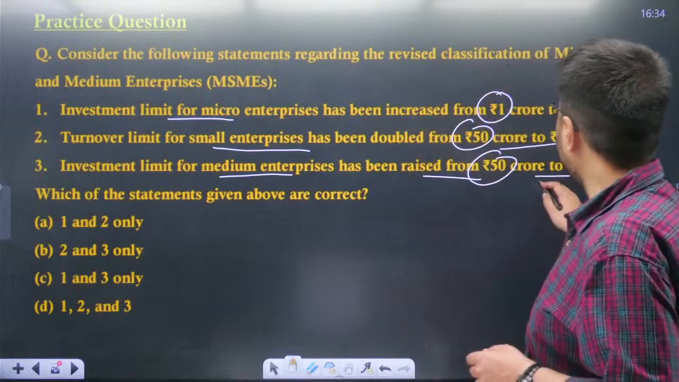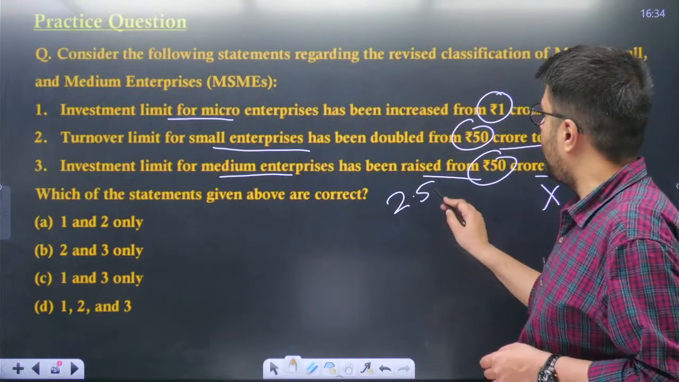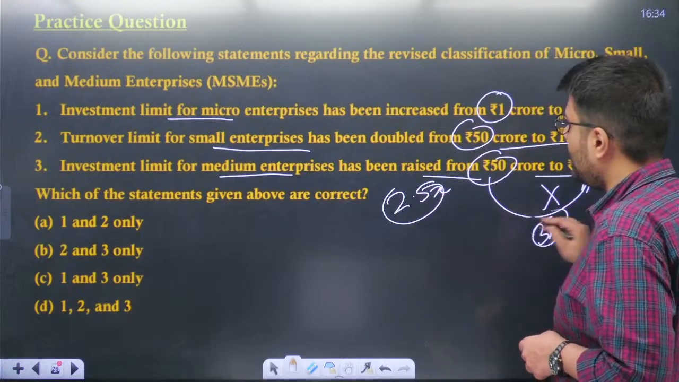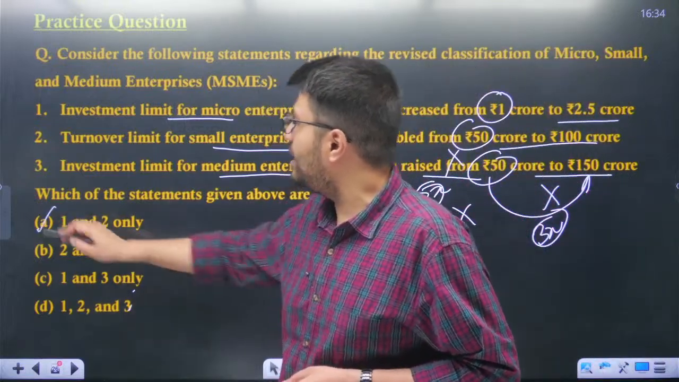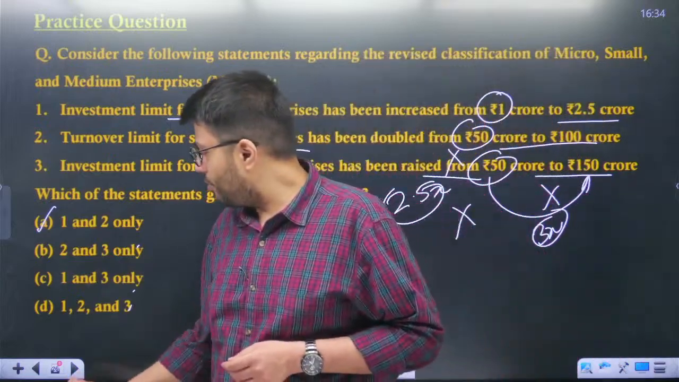Well, the third statement for sure is incorrect, as we have seen that the investment limit has been increased by 2.5 times, right? And this has not increased 3 times. So how is this correct? Incorrect, obviously. And if the third one is incorrect, you can safely eliminate the wrong options. Option A is the correct one. Understood? So this is how you solve the question.